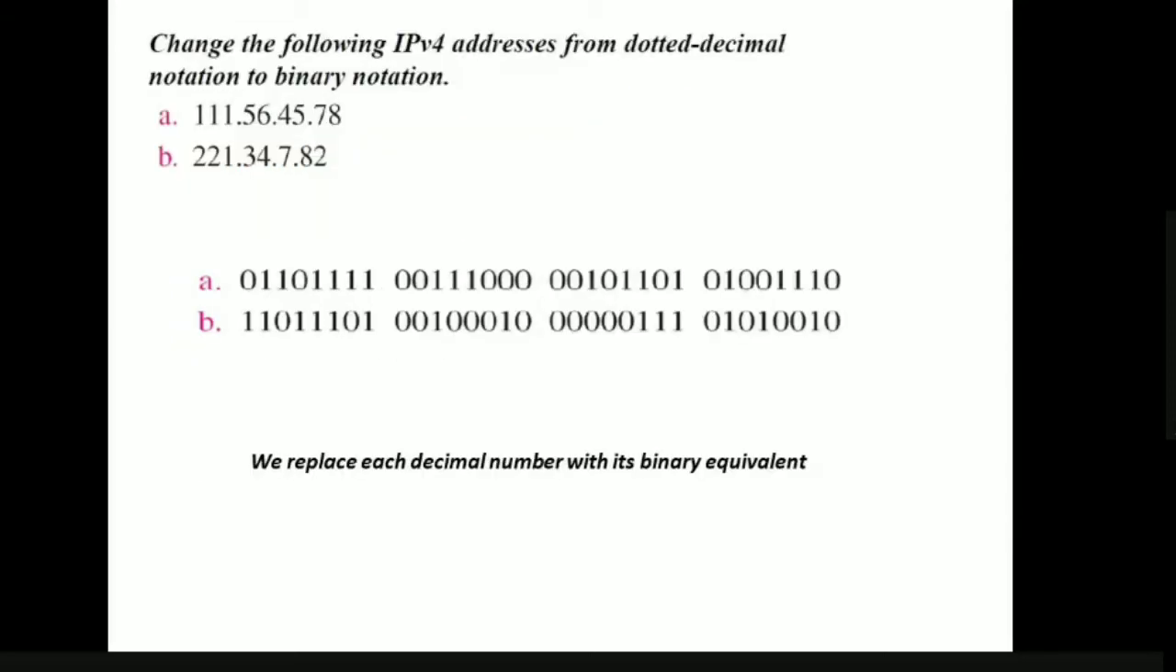And here we have decimal representation to binary representation. We simply convert each number into its corresponding binary representation. That is, 111 in binary is 01101111, and then 56 is 00111000, 045 and 78, and so on. We represent them in binary digits, replacing each decimal number with its equivalent binary number.